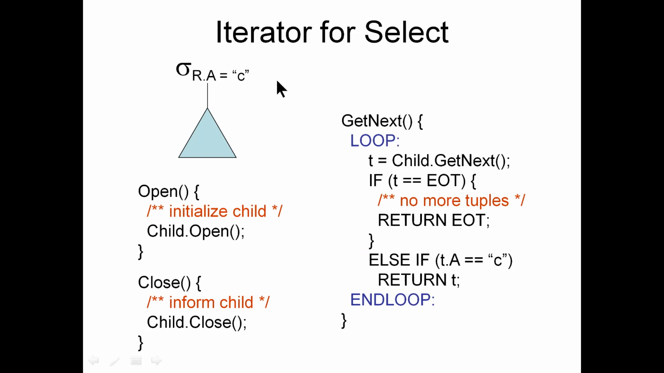So iterator for select looks like this. This is a selection condition, you can understand. So how it actually looks like, you need to open because it's pipelining. So you open first and then you go into the get next loop, get the next child until end of file. If it is end of file, return end of file, otherwise compare the condition. So it's like getting each record and testing the condition. There's the get next and finally you close.